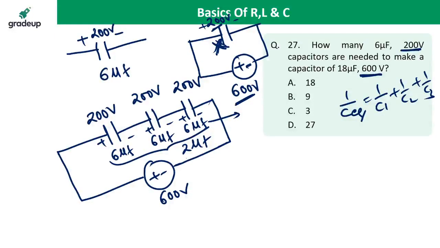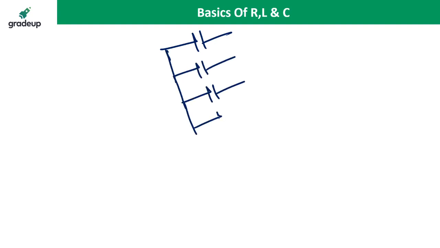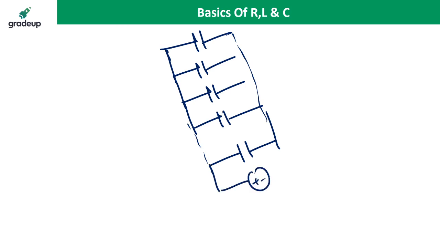But I have to reach a capacity of 18 microfarad. If I connect 9 such 2 microfarad branches in parallel, I get 18 microfarad.